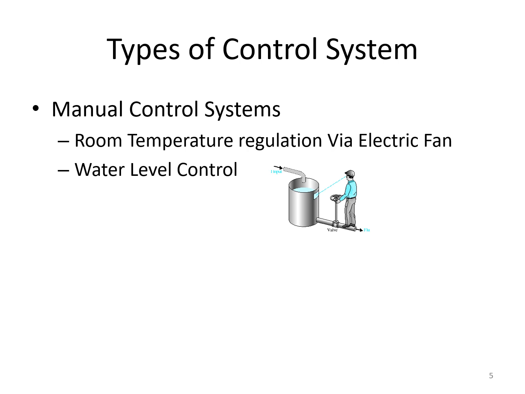Now coming to manual control systems. Manual control systems are those control systems which are controlled by a human interference. Here, as an example, we can consider room temperature regulation via an electrical fan. Everybody knows that we use electric fans, right? The controlling action of an electric fan always needs human interference. The speed of the electrical fan can be changed using human interference.